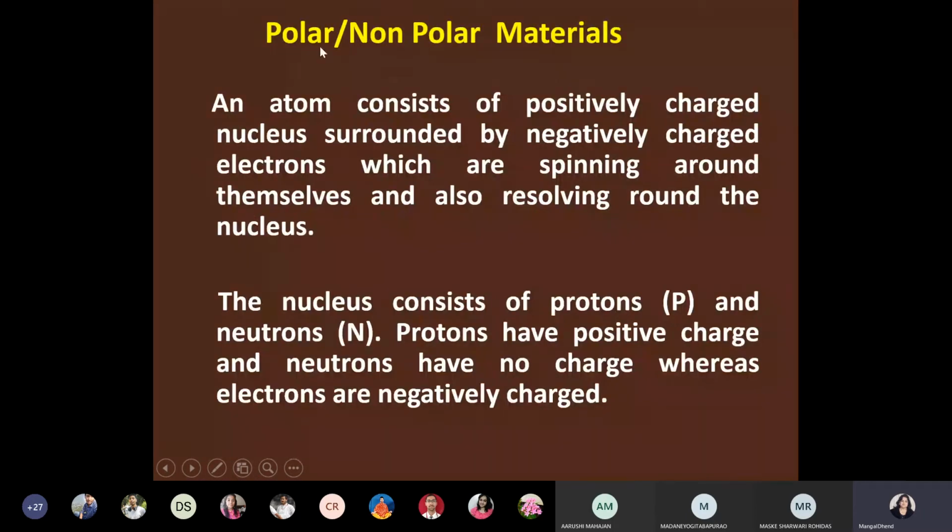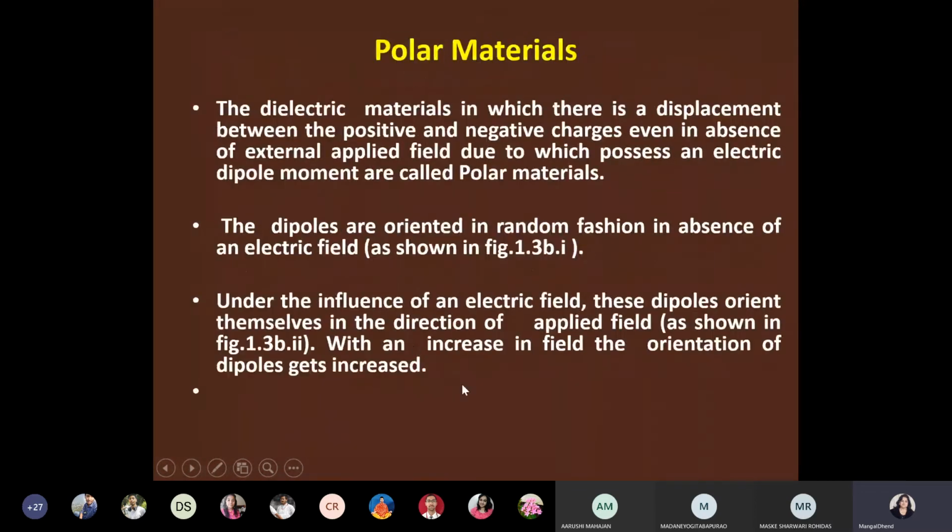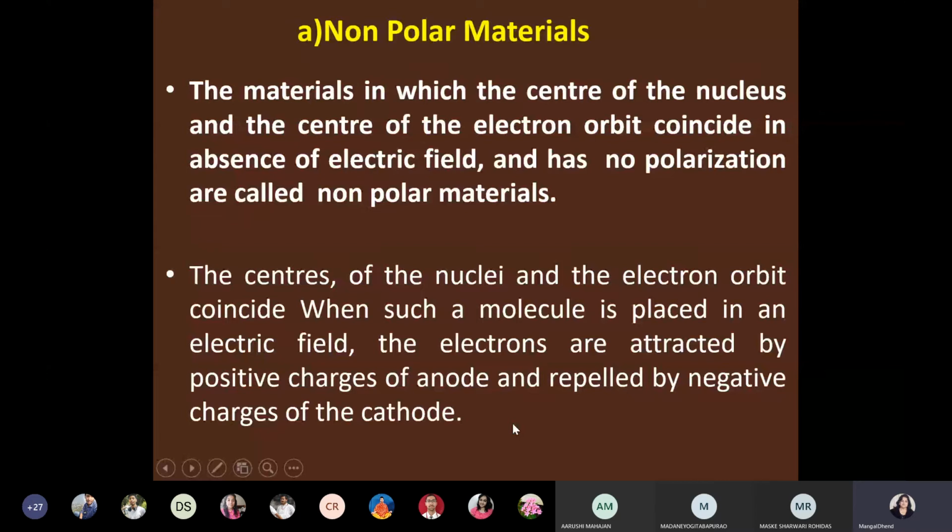Now we have seen in the last lecture polar and non-polar materials also. So you have understood what polar material means. In absence of electric field, what happens in polar material? And in presence of electric field, what happens in polar and non-polar materials? When dipole moments already exist, such materials are called polar materials.